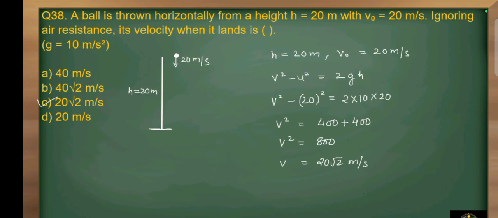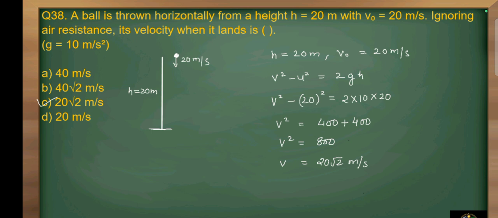Question number 38. A ball is thrown horizontally from height h is equal to 20 meter with velocity v naught is equal to 20 meter per second. Ignoring the air resistance, its velocity when it lands is. We have to find the value of velocity at which it reaches the ground.